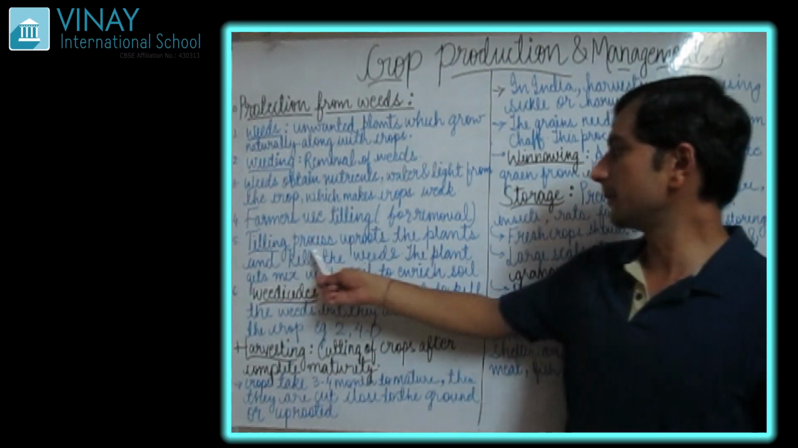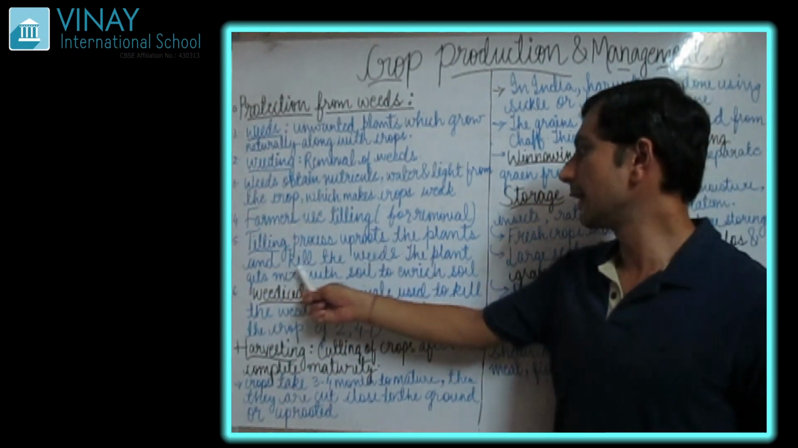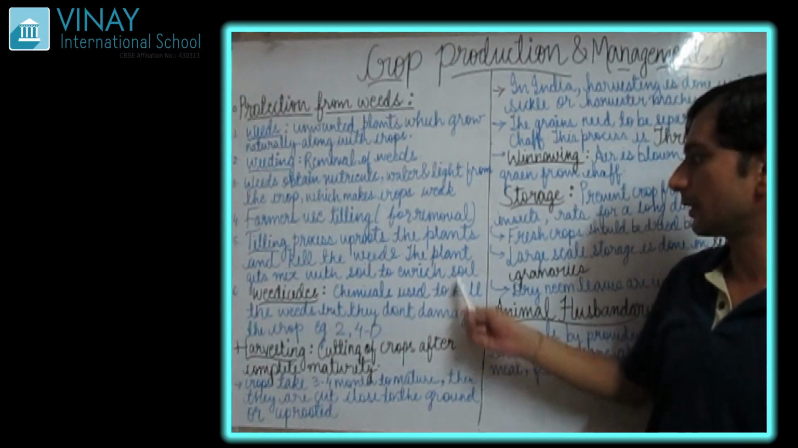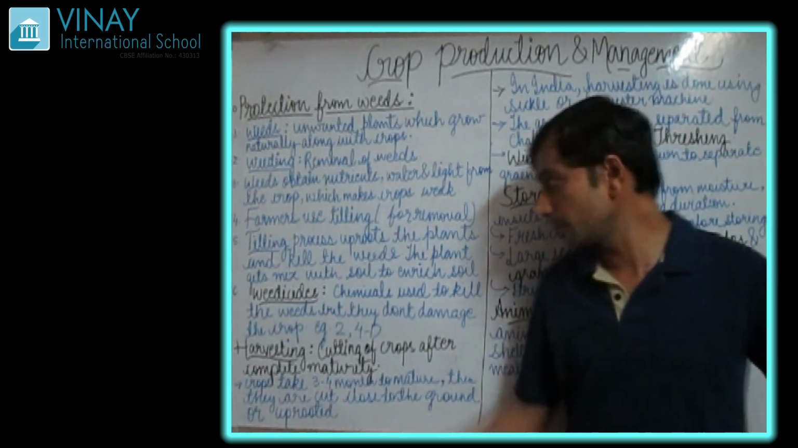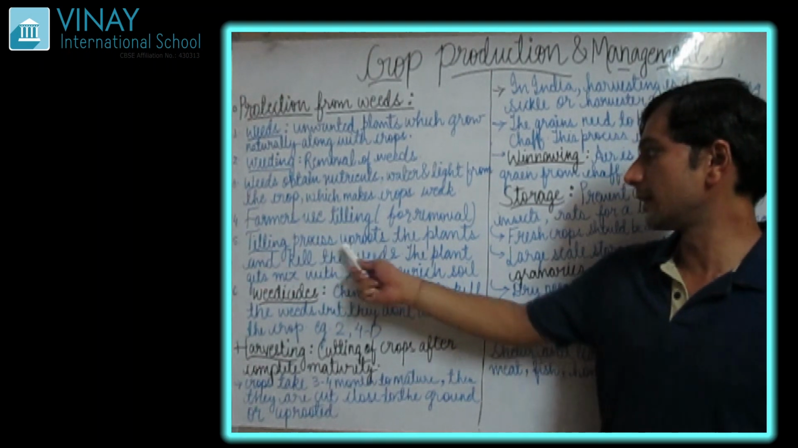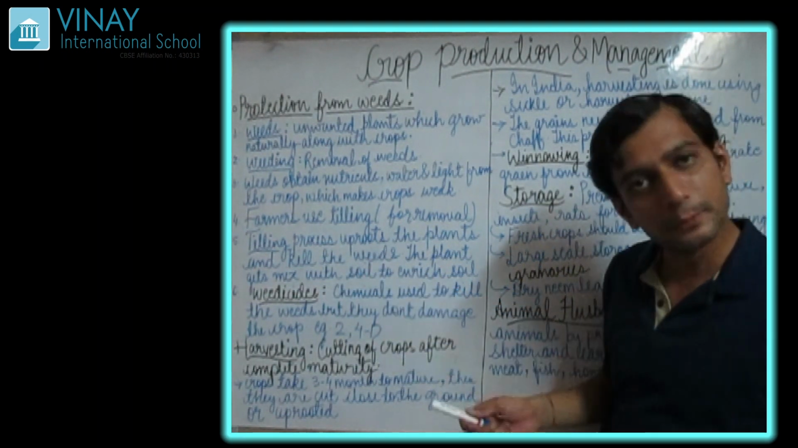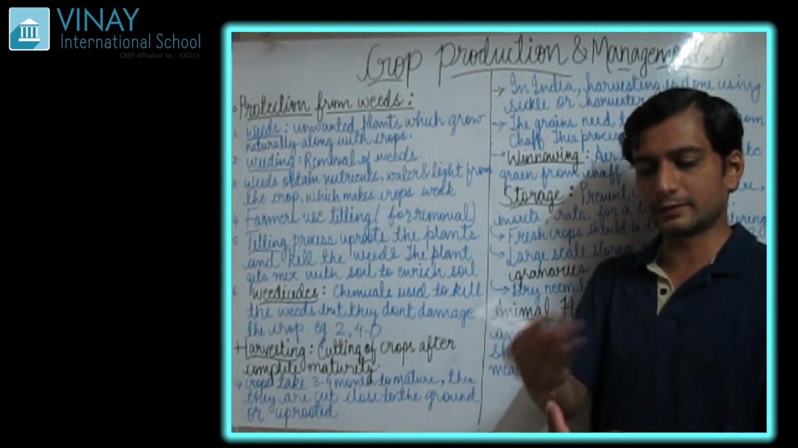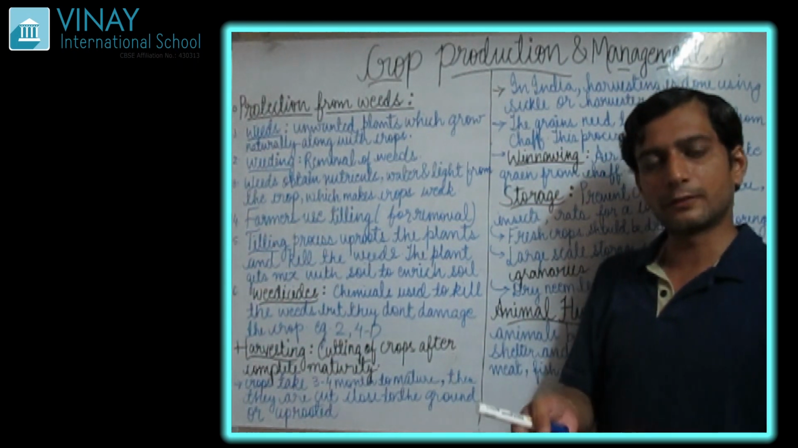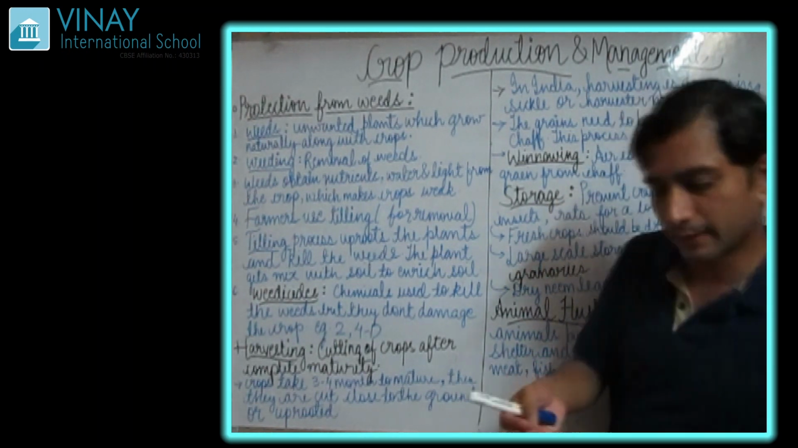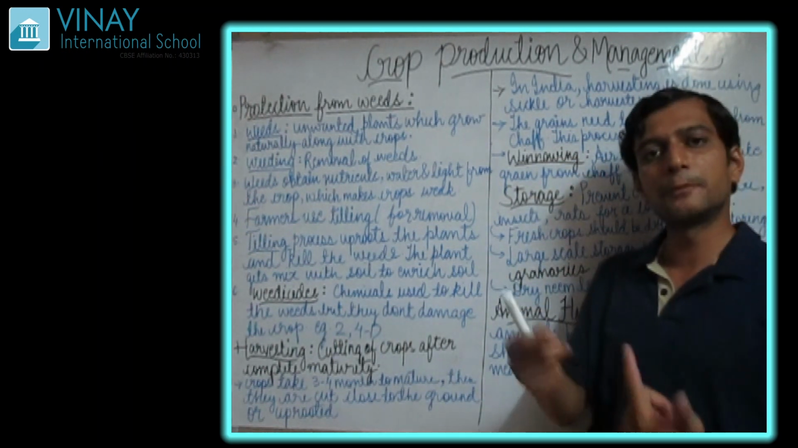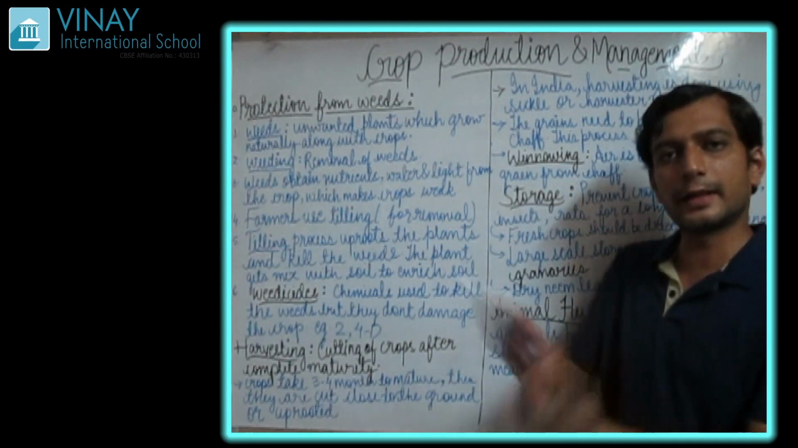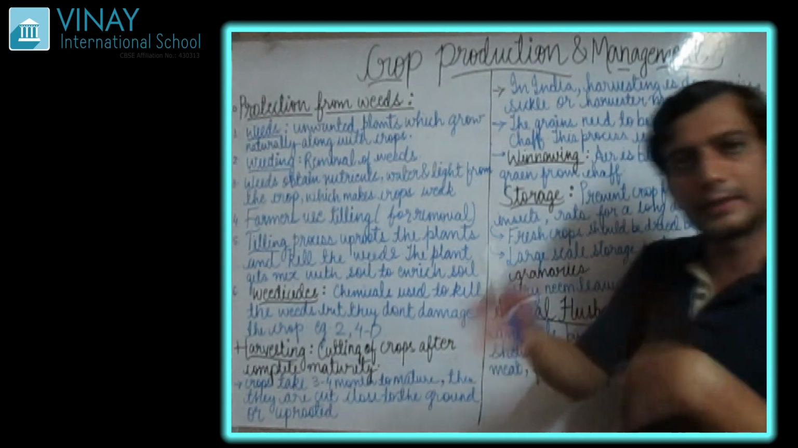The tilling process uproots the plant and kills the weeds. The plant gets mixed with the soil to enrich the soil. So that's why the tilling process uproots the plants. What are we doing? We are doing the tilling process. What is the tilling process doing? It is bringing the lower layer of the soil upward, because of which the roots of the plants which are left get uprooted, get removed, and mixed with the soil.